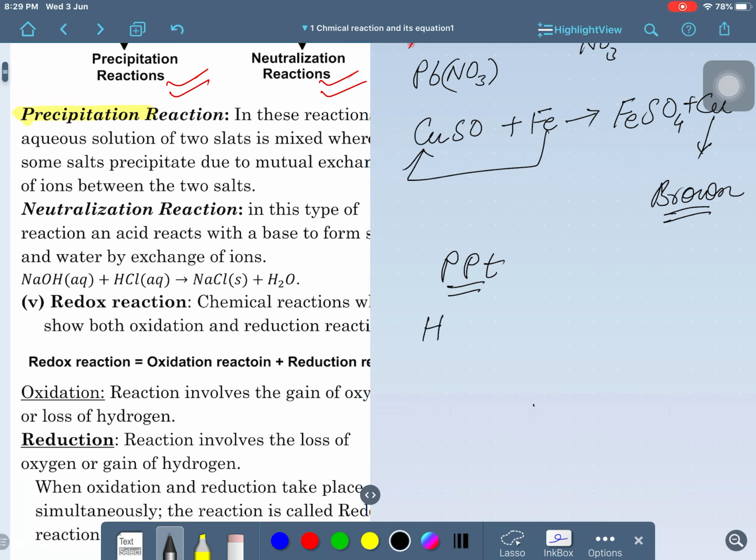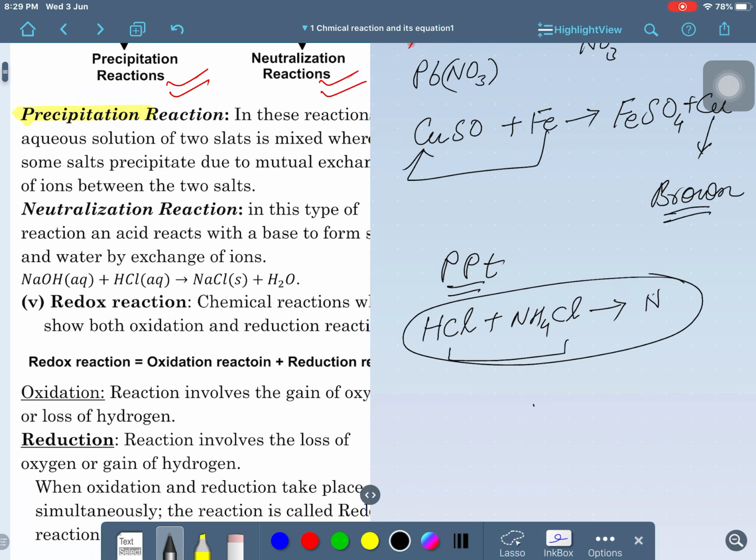We have taken HCl, and this HCl is reacted with ammonium chloride. So, what is being formed here? HCl and ammonium chloride, no, the reaction is not taking place here, both have chlorine. So, the reaction is not possible, I think, okay.